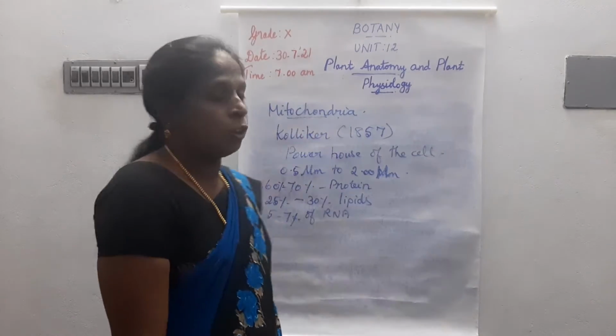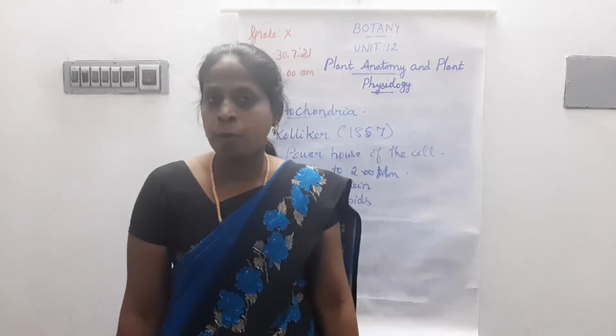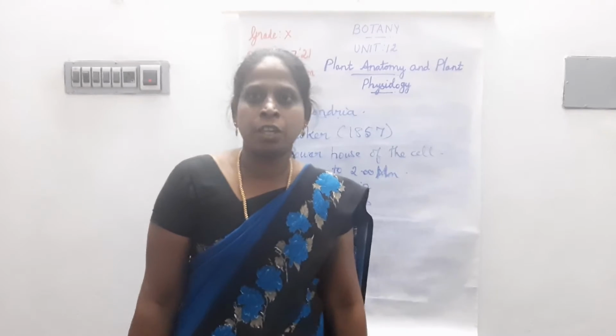This is about mitochondria. Next we are going to learn about the structure of the mitochondria.